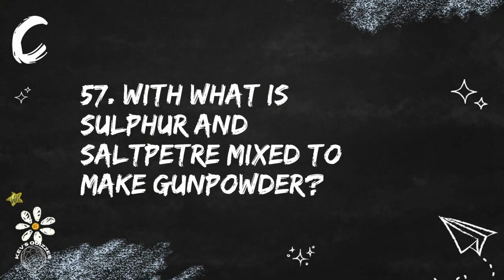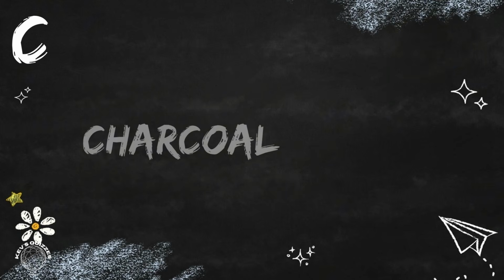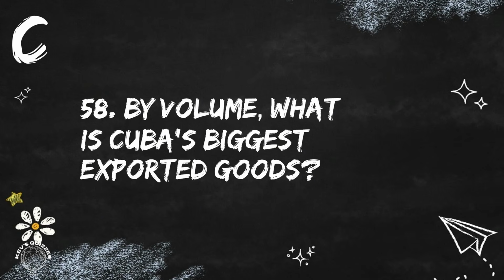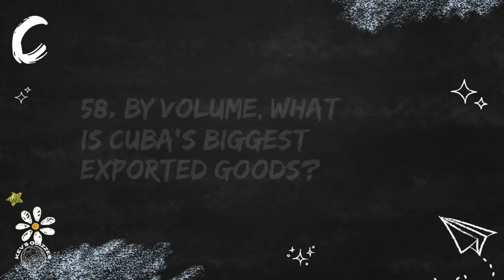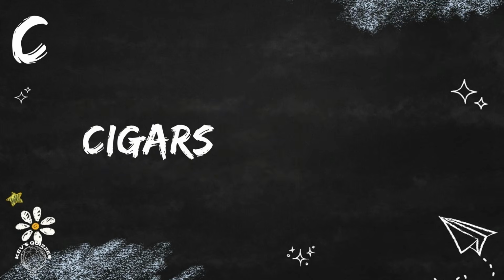Question 57. With what is sulfur and saltpeter mixed to make gunpowder? Gunpowder is made by mixing sulfur and saltpeter with charcoal. And question 58. By volume, what is Cuba's biggest exported goods? Cuba's biggest exported goods is cigars.